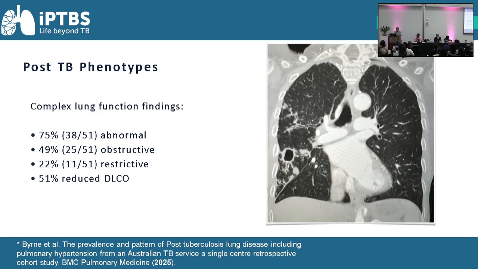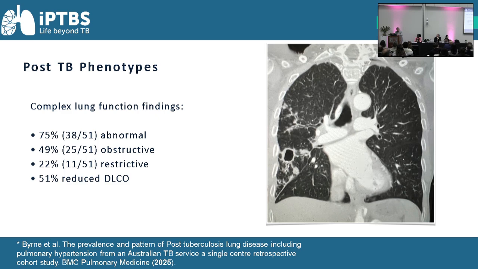Post-TB phenotypes we've heard a little bit about. This is some data from Australia. This was the first published study, published about a month ago in BMC Pulmonary Medicine, looking at a cohort of Australian patients. So certainly this idea that maybe there's very little post-tuberculosis lung disease in a high-income setting because we diagnosed TB earlier, but in fact in this population we found 75% with abnormal lung function of any type. We used plethysmography and DLCO, half had abnormal DLCO. We found more, interestingly, than has been presented elsewhere, 49% with an obstructive deficit.